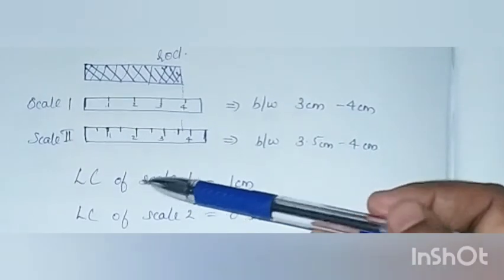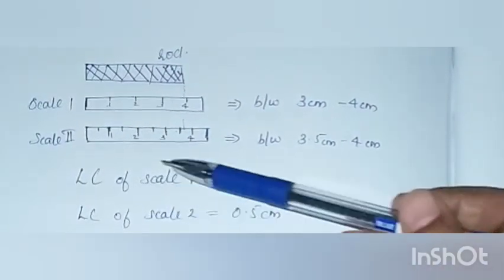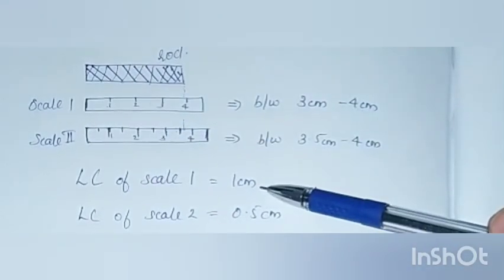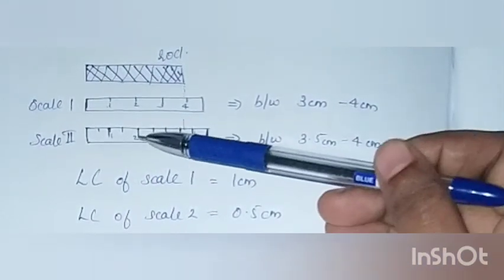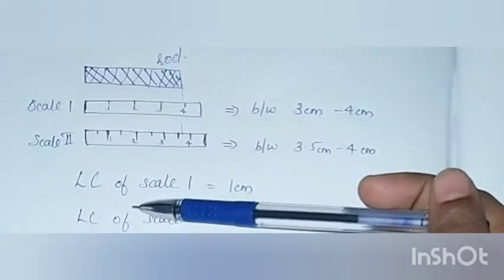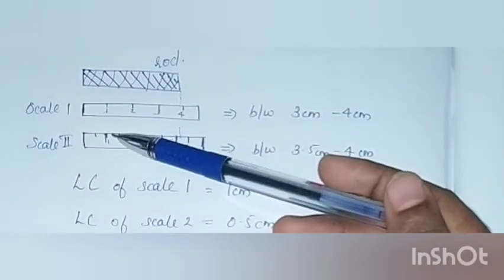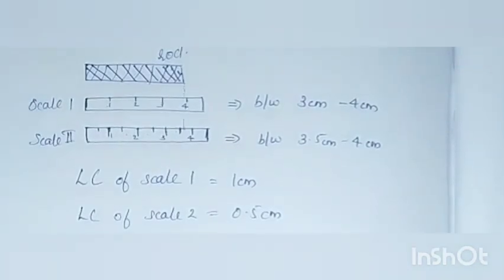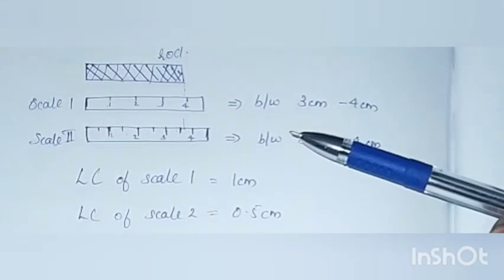That is, the smallest measurement from scale 1 is 1 centimeter. That is, the least count of scale 1 is 1 centimeter. Whereas the smallest measurement from scale 2 is 0.5 centimeter. That is, the least count of scale 2 is 0.5 centimeter. Now let us see what the least count error is.